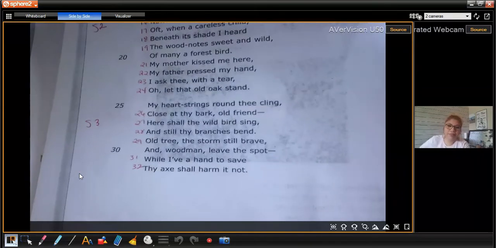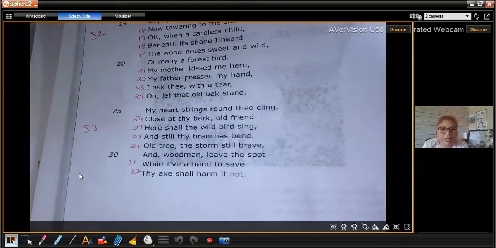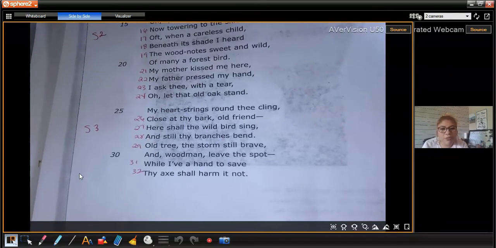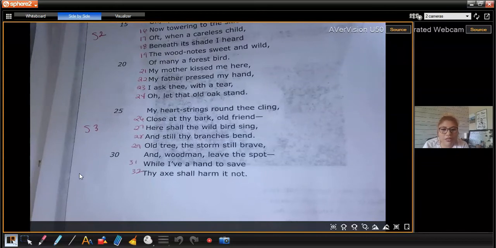My heartstrings round thee cling, close as thy bark, old friend. Here shall the wild bird sing, and still thy branches bend. Old tree, the storm still brave, and woodman, leave the spot. While I've a hand to save, thy axe shall harm it not.